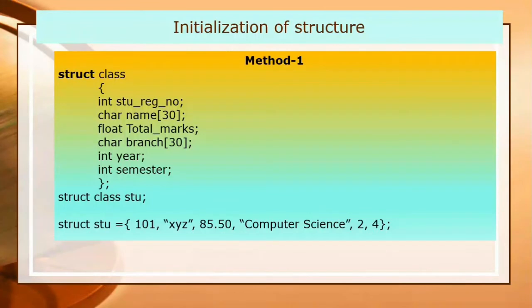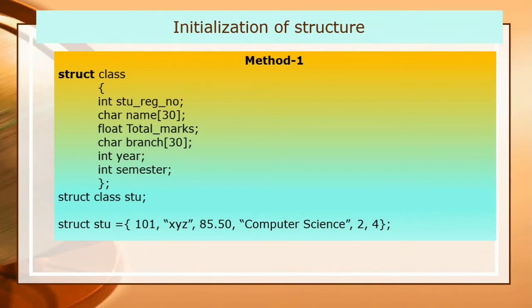But the second data element is the character name, so it is of character type, so the value of the name must be enclosed within double quotes. Now the next value is total marks, which is of float type. So a float value must be written like 75.50, or suppose there is no fractional part, you can write 75.00. Otherwise it is stored by default with decimal points.